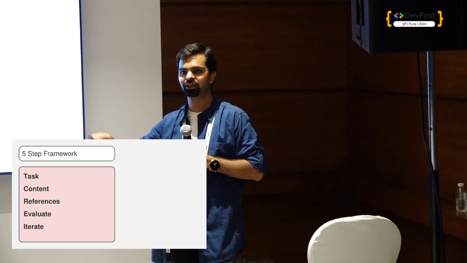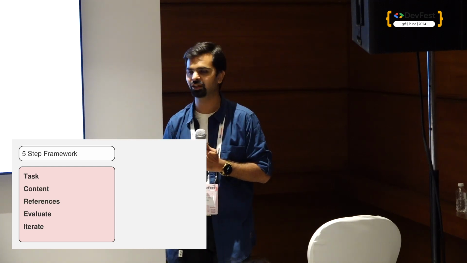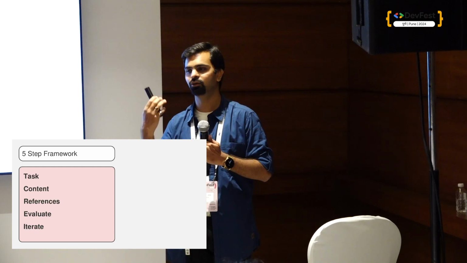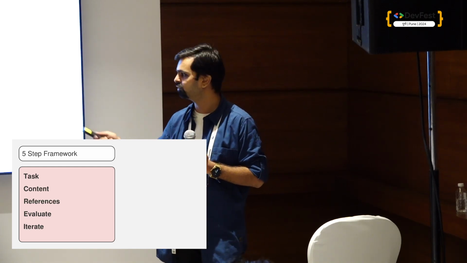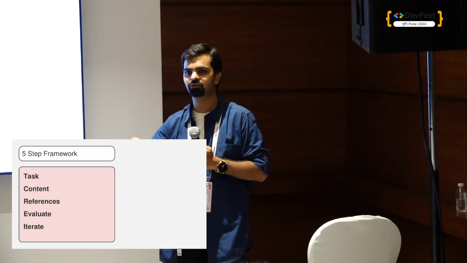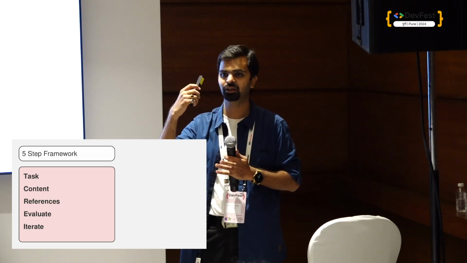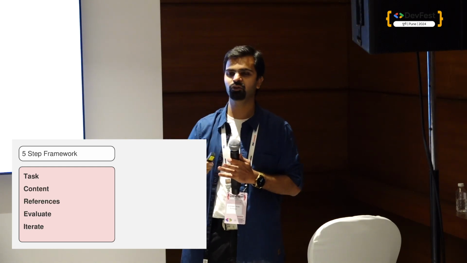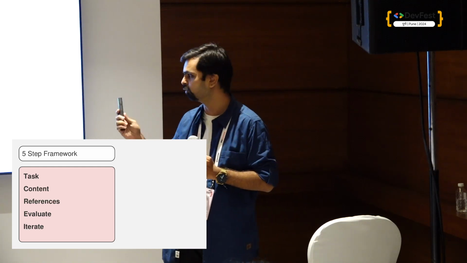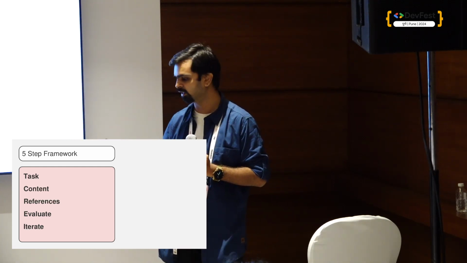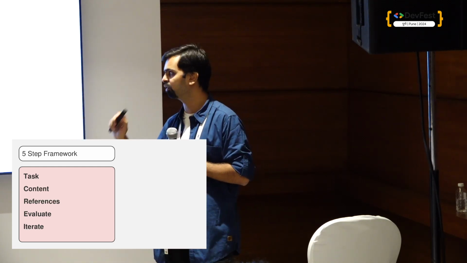Then I gave him content, like, okay, I want this company or that company, or this is my budget. And then I can give a reference, like, for example, Tata Nano was the lowest budget. So I'll say, okay, I want something in my budget, so let's consider Tata Nano, and then I'll evaluate and iterate. So this is what I mean when I say five-step framework.